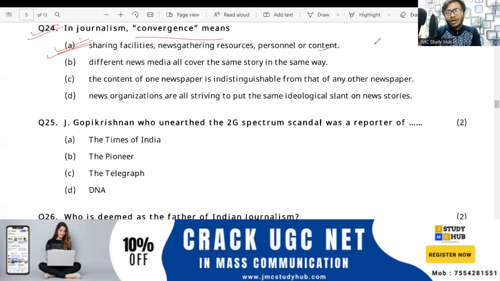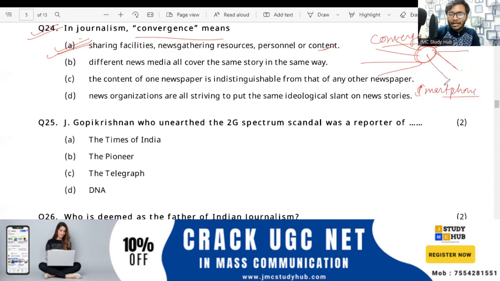See, we are reading convergence. Convergence means you are getting all forms of things at one place. At one place, you are getting all forms, right? The great example of convergence is the smartphone. In the smartphone, you get the calendar, alarm, calculator, internet, everything, and you can do anything from the smartphone. So the best example of convergence is the smartphone.